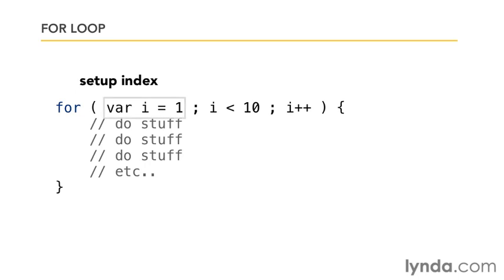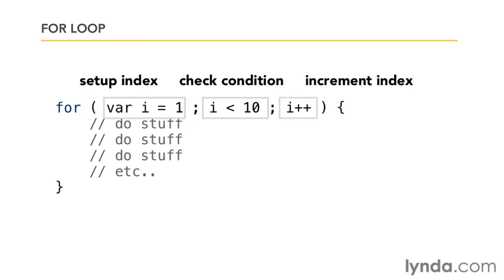We set up the index. So in this case, var I equal to 1. Then there's a semicolon. Then we check the condition, I is less than 10. And then, even though it's right at the top, this is the incrementer. This happens at the end of every loop. And we don't have to go up by 1. You could go up by 4 or 17 or 150 every time if you wanted. So this is very readable because everything about the loop is right there at the top. You don't have to look outside the loop for the index, nor scan inside the loop for the increment. So the for loop is a very common way of doing this.